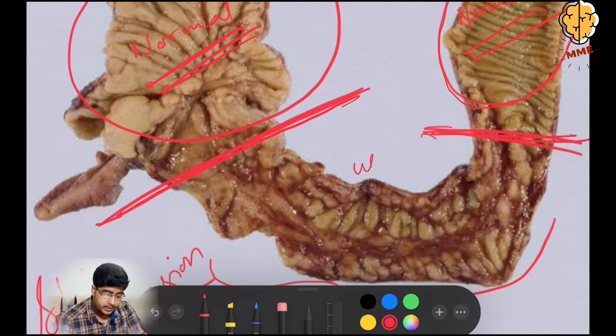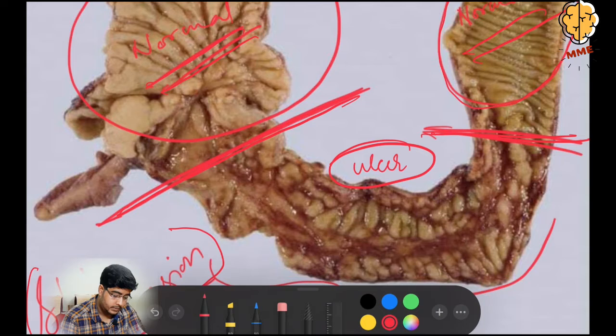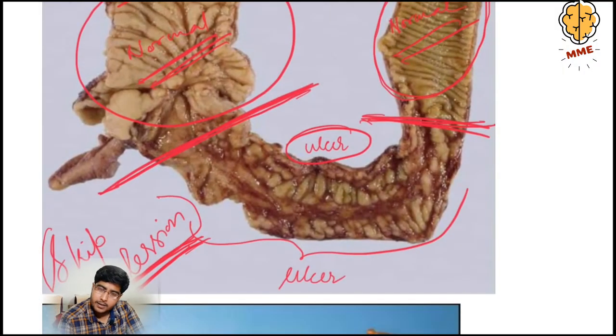Can you see? There is an ulcer. So there is an ulcer between two normal mucosa. So this is an example of skip lesion. Understood? Skip lesion is found in Crohn's disease, right?